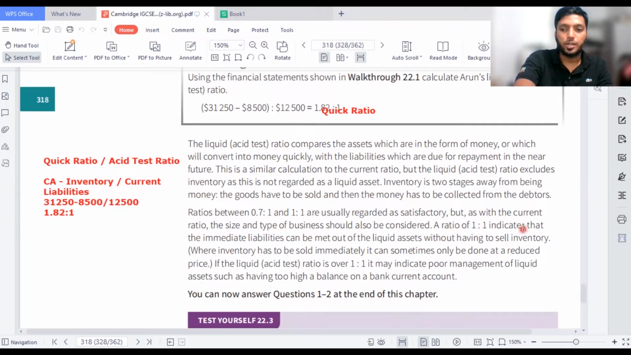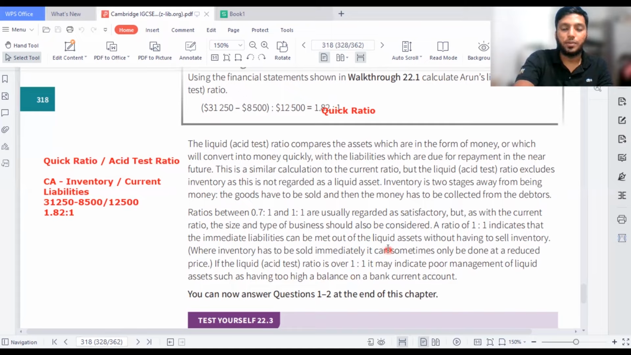A ratio of 1 to 1 indicates that the immediate liabilities can be met out of the liquid assets without having to sell inventory. So you don't want to sell inventory to pay your debts, because if you have 1 to 1, then of course you can just pay the debts off when you want to shut down the business or continue the business without any problem. Where inventory has to be sold immediately, it can sometimes only be done at a reduced price. If the liquid asset ratio is well above 1 to 1, it may indicate poor management of liquid assets, such as having too high a balance on the bank current account.